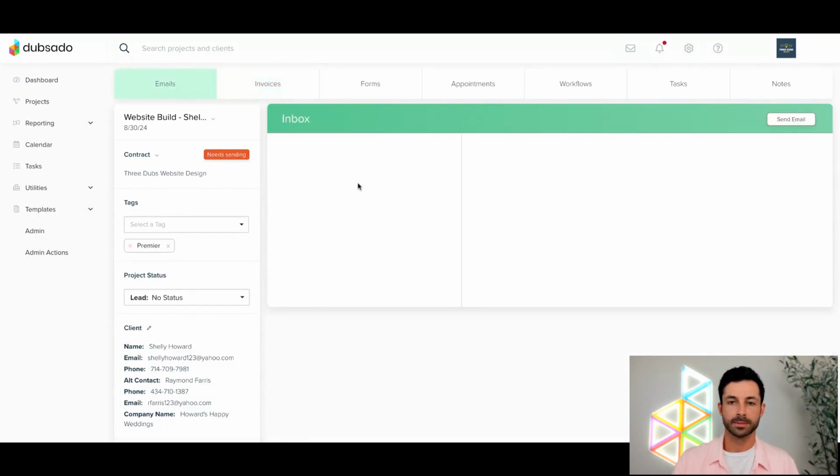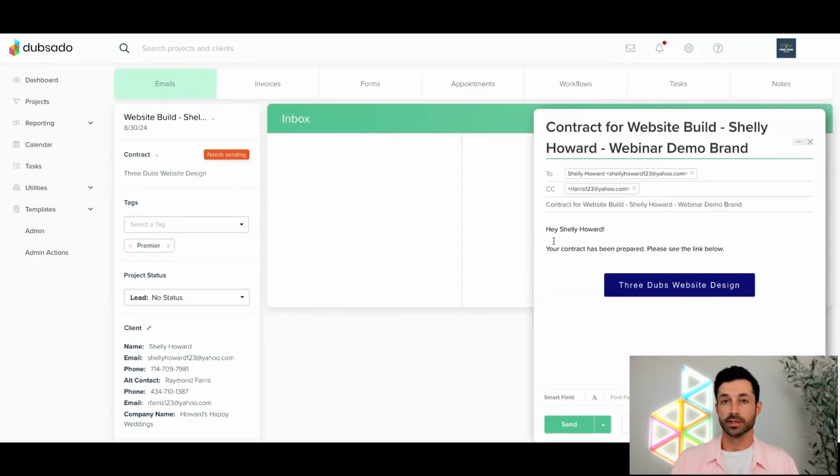So I said emails. There's a couple different ways to go ahead and do this. Some folks might want to send both the contract and the invoice in one email. We can show you how to do that. If I want to show you how to send the pieces individually, let's actually start with that. It's a little bit simpler. So if I wanted to just send the contract, I could click the down arrow here and I could say send. Really super straightforward. By default, it's going to go ahead and send it to the main contact as well as the alternate contact if I'm sending a manual email.